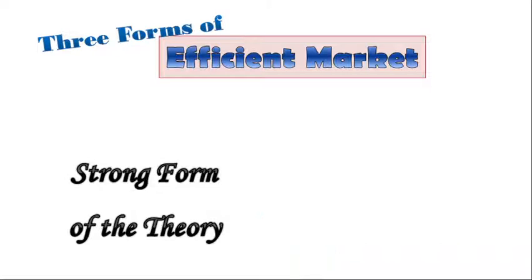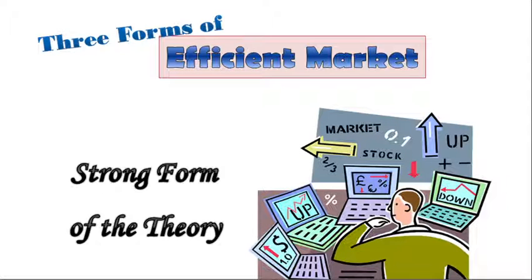Then the third one is the strong form of the theory. So sabi naman dito, all information, public and private, are incorporated in the price. So if the strong form of the theory is true, then investors still cannot gain systematic profits even if they gather information that is not yet publicly known.